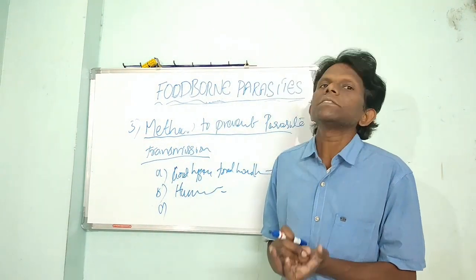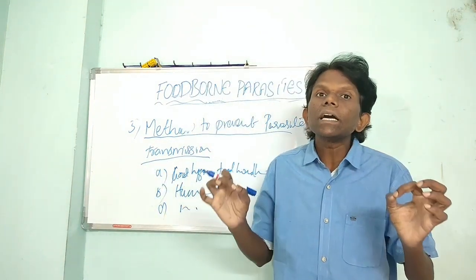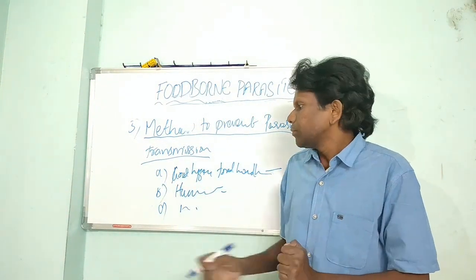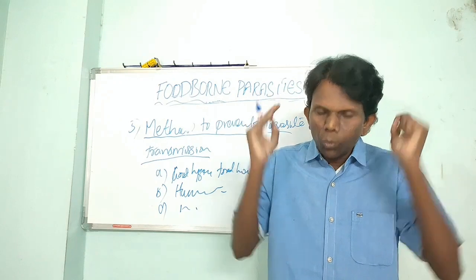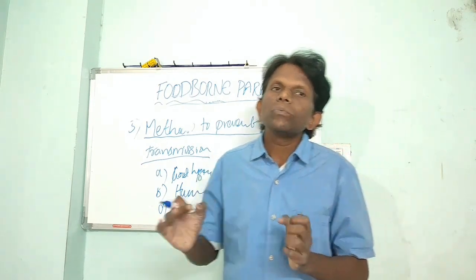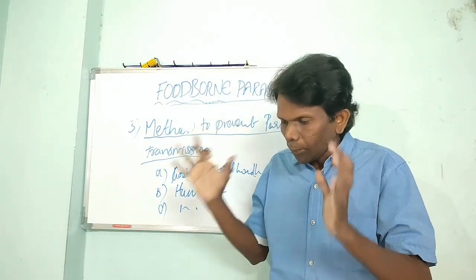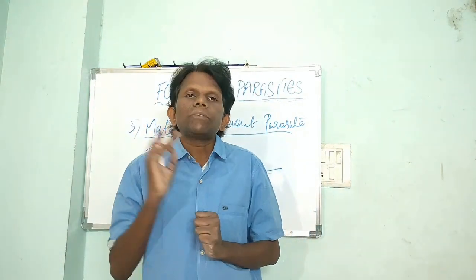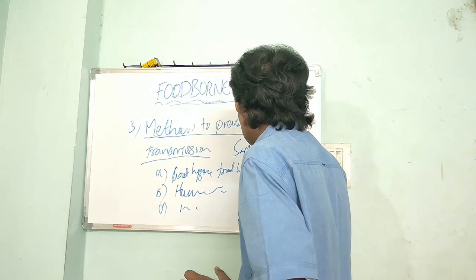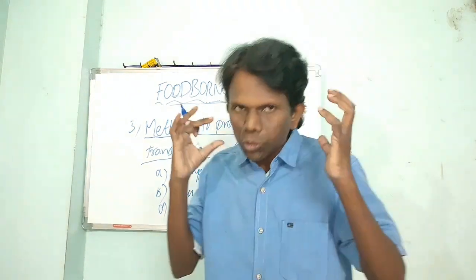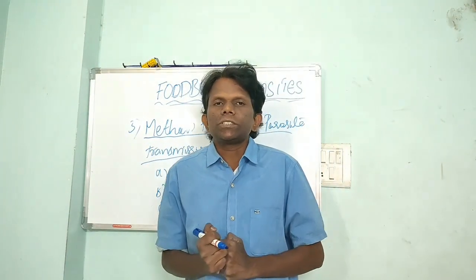And the fourth one is proper treatment of water and proper treatment of sewage. The next one is we have to freeze or cook to kill the parasites. We have to cook, not semi-cook, not parboil. If the product is intended to be consumed raw, for example meat products or fish products, such as sashimi fish or tuna, which the Japanese eat raw, in such cases, what will happen?